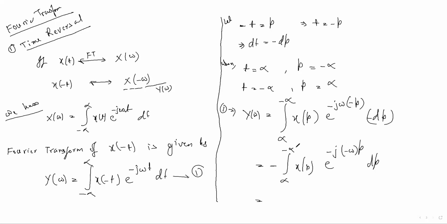If you bring this minus infinity to the lower limit, then this sign will become positive, okay. Minus infinity to infinity, x of p e to the power minus j minus omega p dp. This will give you X of minus omega, which is proved.